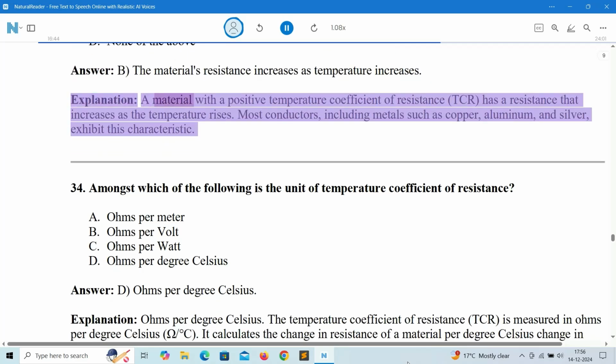Explanation: a material with a positive temperature coefficient of resistance, TCR, has a resistance that increases as the temperature rises. Most conductors, including metals such as copper, aluminum, and silver, exhibit this characteristic.